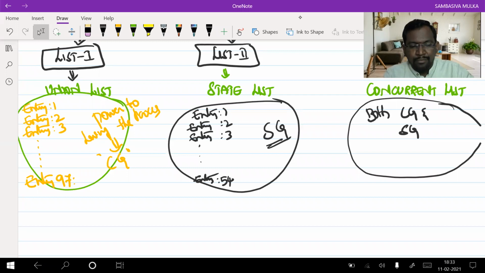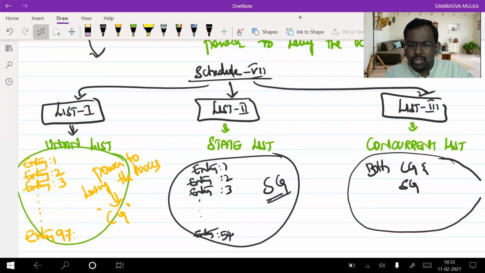That means in which list is it going to be covered? List 1, list 2 or list 3? Very good. It is going to be covered in list 1 because it is a central tax.